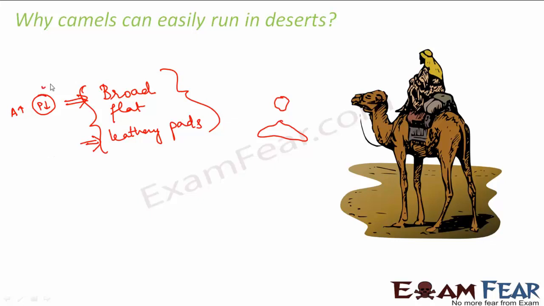All these features support each other in decreasing the pressure, and as a result, the foot of the camel never sinks, and the camel can comfortably walk as well as run over the deserts. Right? So these leathery pads spread, as a result area increases and the pressure decreases.